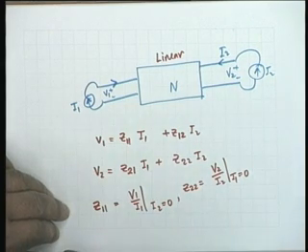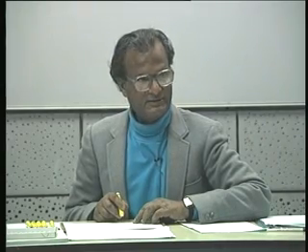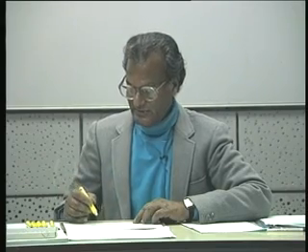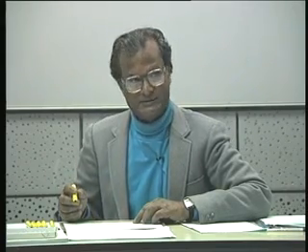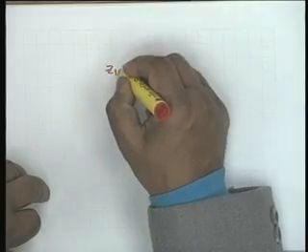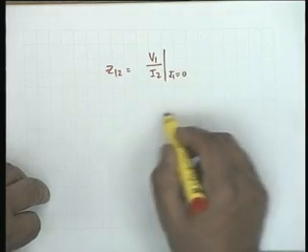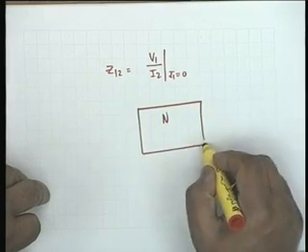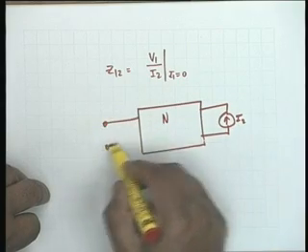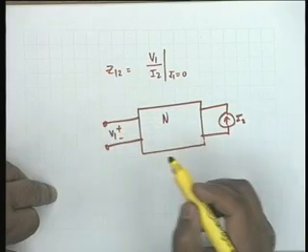You also notice something interesting, that Z11 is a driving point impedance, isn't that right? It relates the voltage and current at the same port, and therefore it is a driving point impedance. Similarly, Z22 is also a driving point impedance. On the other hand, if you look at Z12, Z12 is V1 by I2 with I1 equal to 0. Let us look at how this is done. There is a current source I2 and this is kept open, I1 is equal to 0. So, the input port is open and you measure V1.